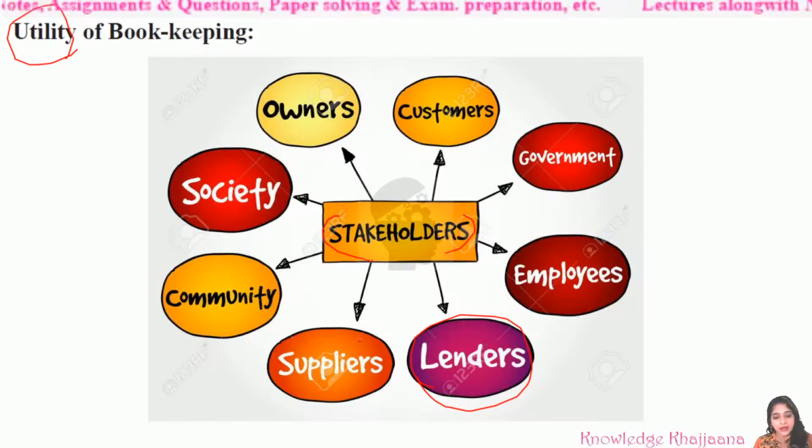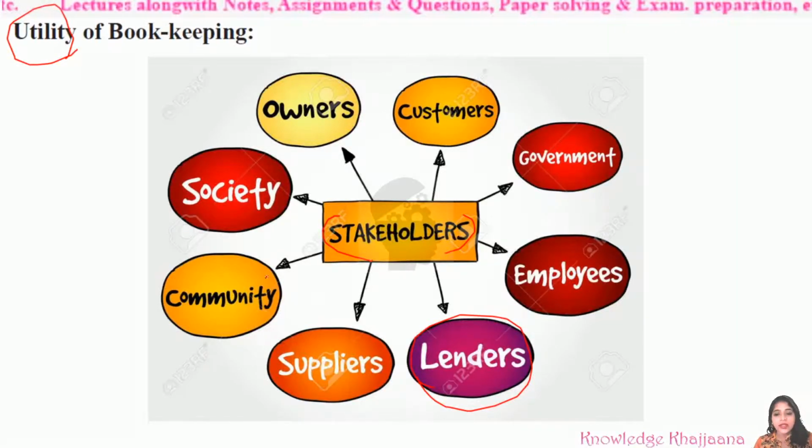Then suppliers. Who are the suppliers? Suppliers are the businesses or people who supply the raw material or material for production to the business. Then community means, for example, different types of businesses that are there, including their competitors.